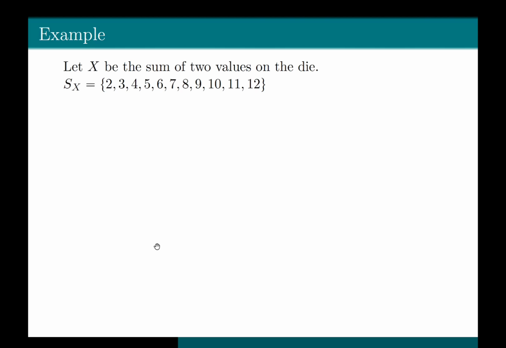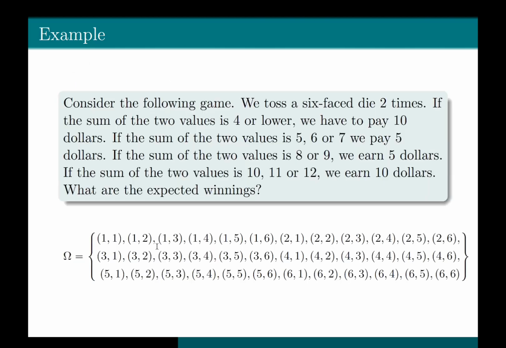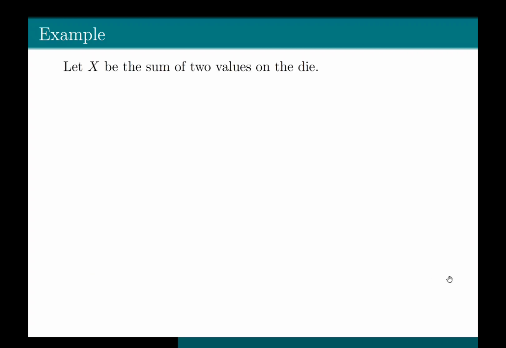So when we say adding, what do we really mean? These are the possible outcomes we have in the sample space. If you add the two values, that is 1 plus 1, you get 2. If you add 1 plus 2, you will get 3. And now if you look at the last outcome, the maximum value X can take when you roll a die is 6. And again, when you roll it again, the maximum value it can take is 6. If you add those two maximum values, you'll get 12. So as I mentioned before, the support of a random variable is the possible values the random variable X can take.